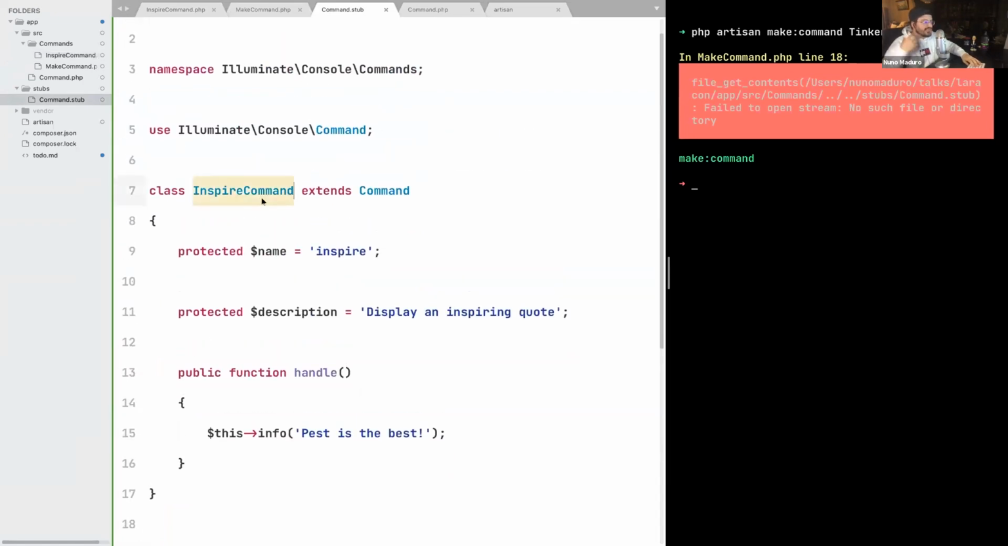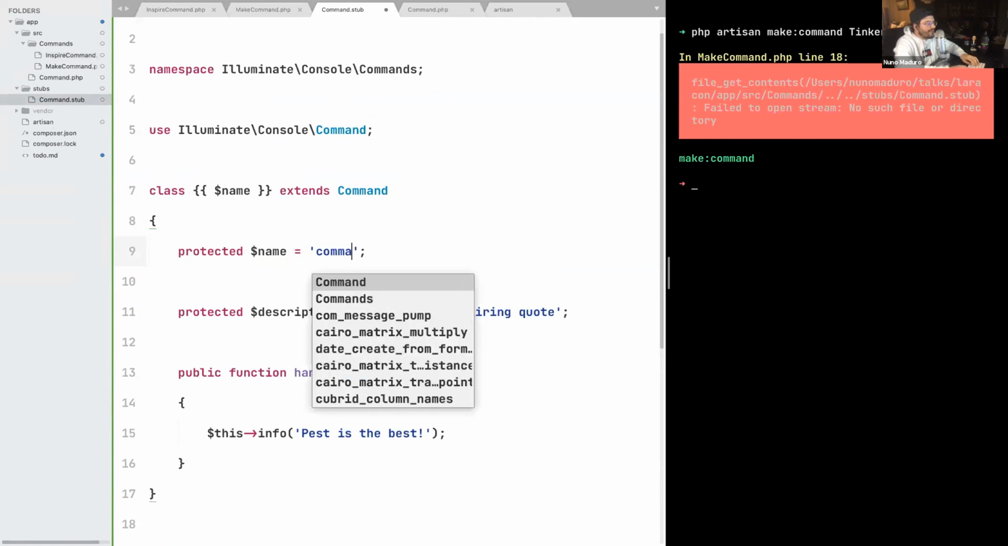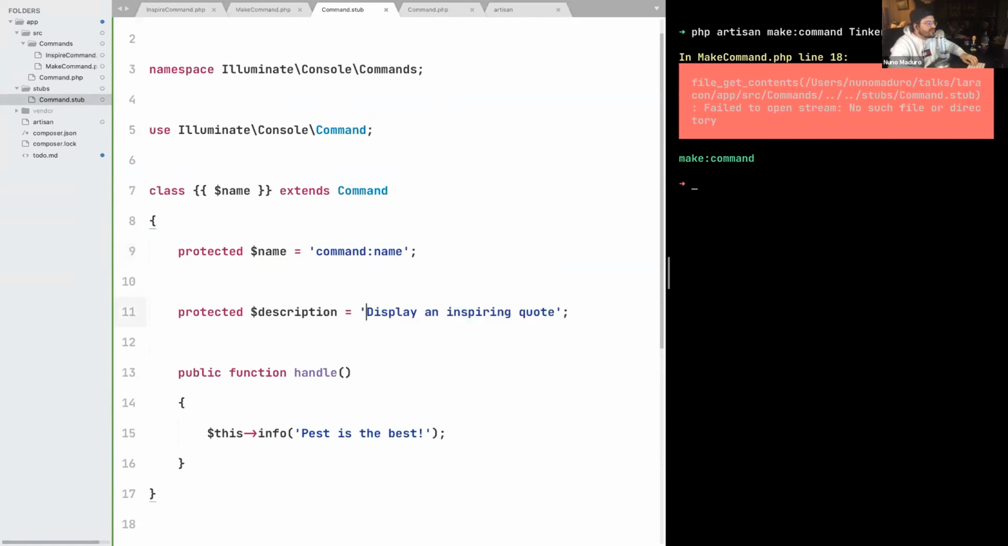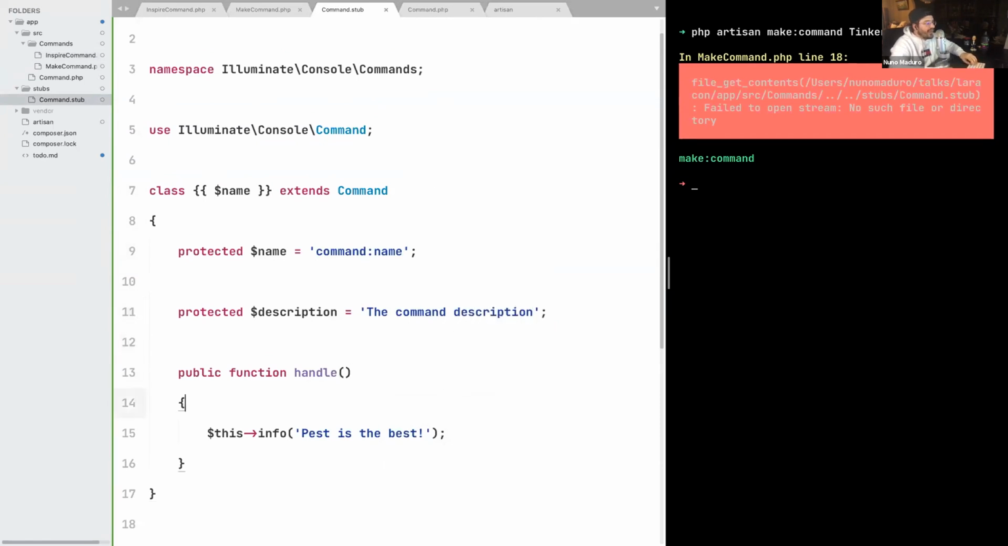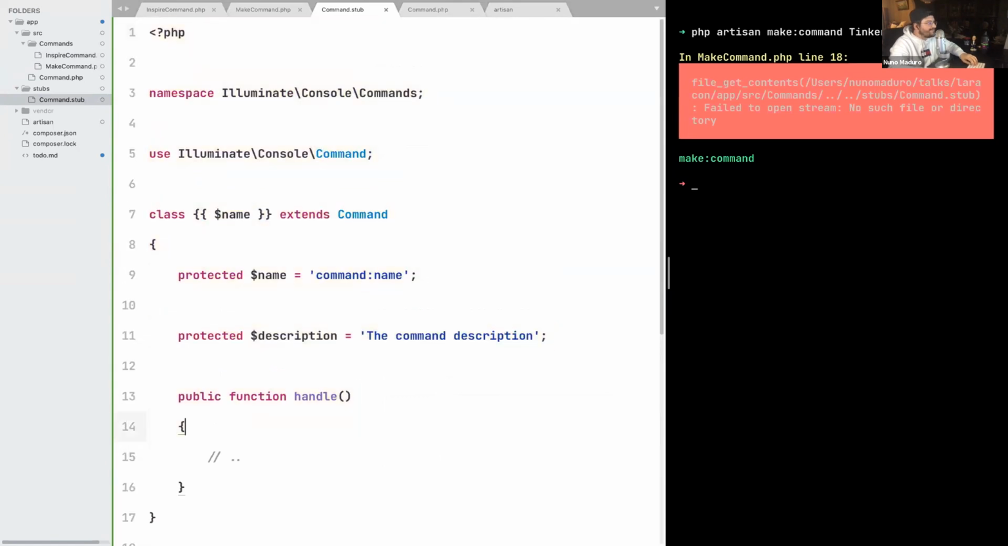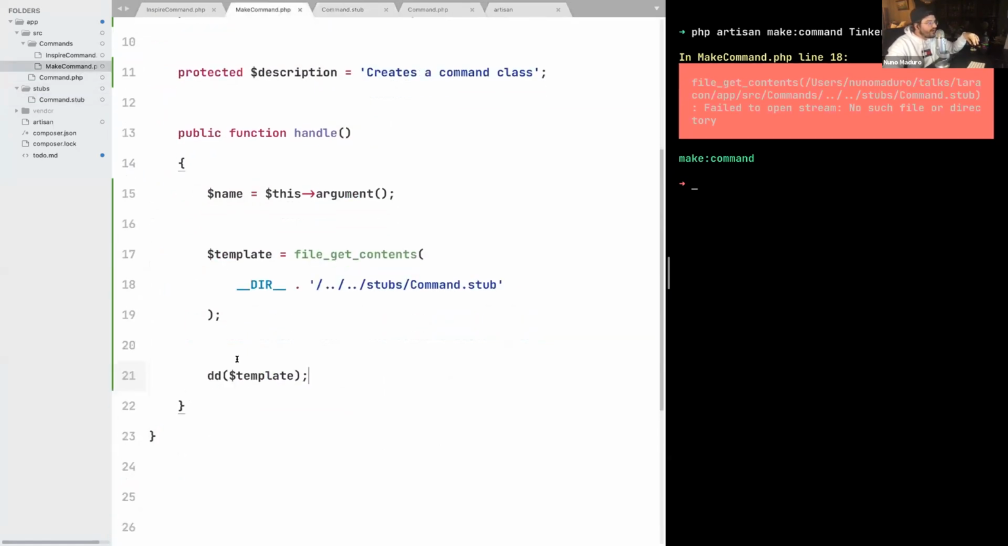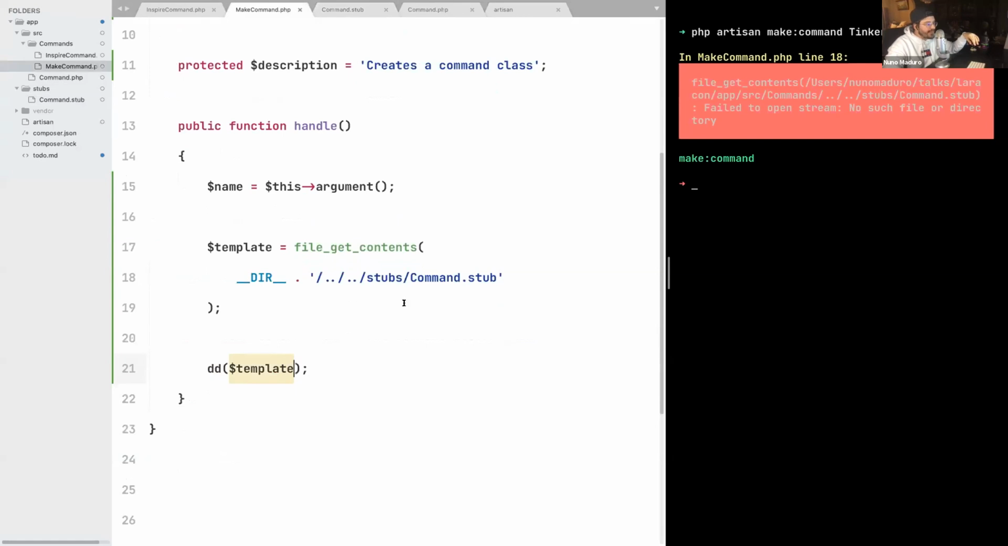Of course, because this is a template, we need to just have some variables. So let's just put here the name. The command will be, for now, command.name, and the description will be something like the command description. The handle method is, of course, up to the user to decide what he wants to put here. So let's just have some comments here. There we go.